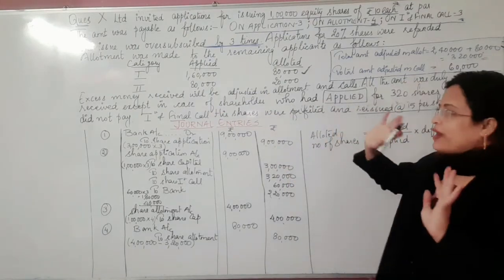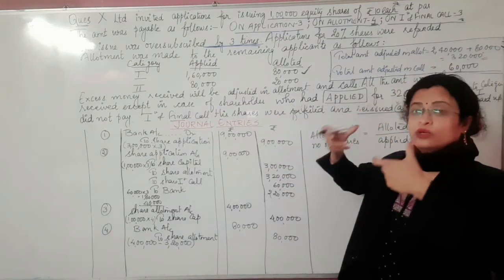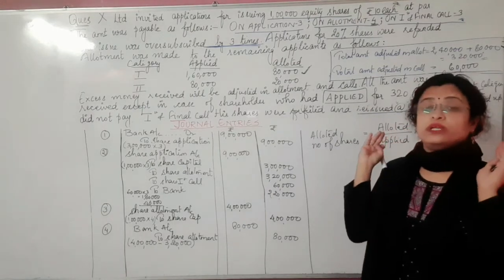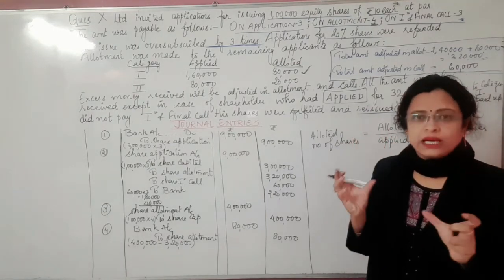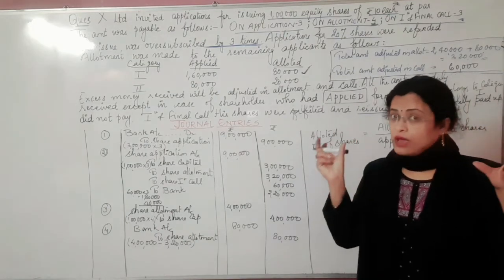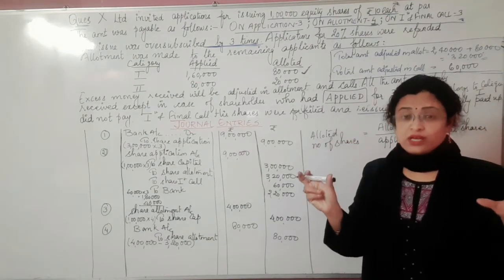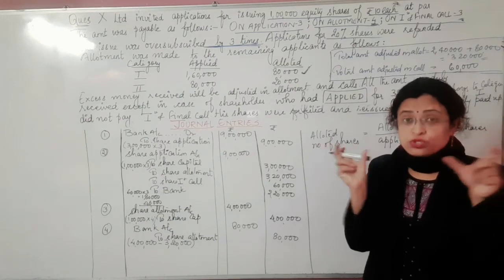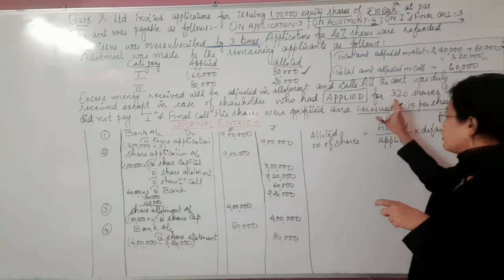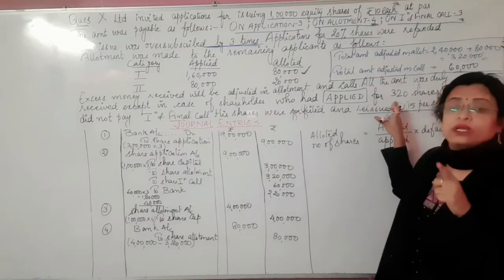So why are we keeping this particular category over here? Because it's mentioned in the question, and moreover we just need to calculate the proportionate allotment. If a shareholder has applied for this much and he would have got this much allotted, we will use this proportion to calculate the allotted number of the shares for these 320 shares.